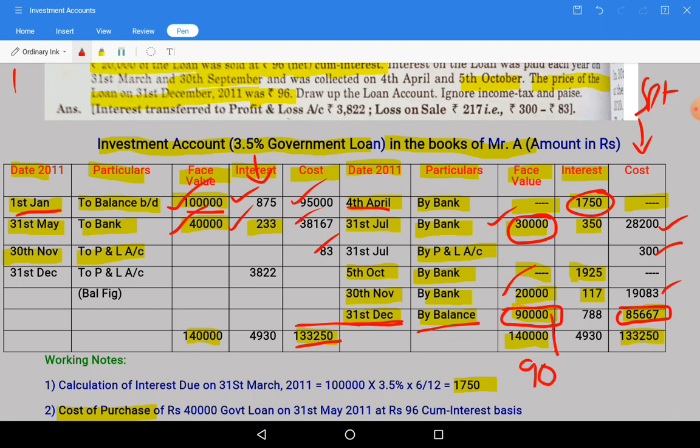So 90,000 into 3.5% is the interest rate given in this question. So 3.5 divided by 100 into 3 by 12.